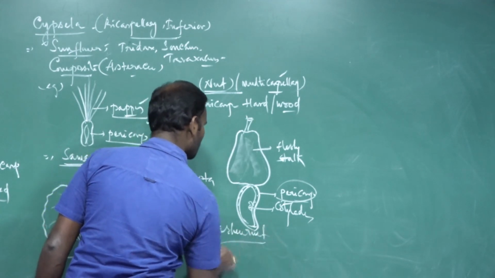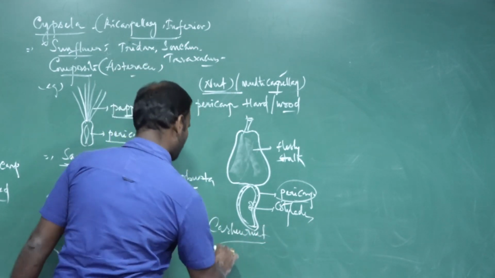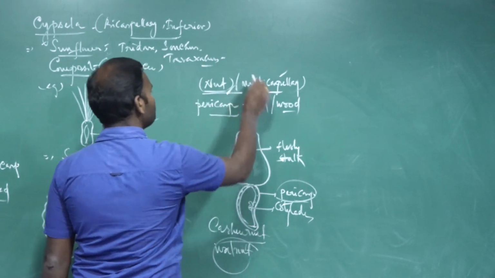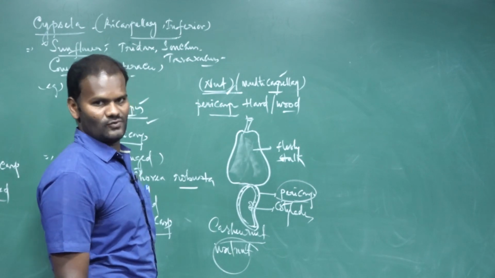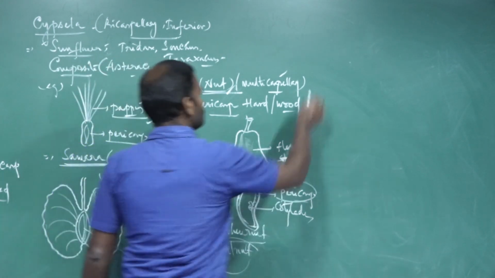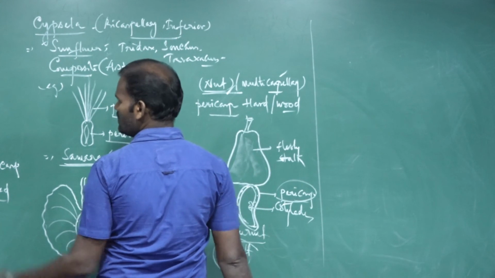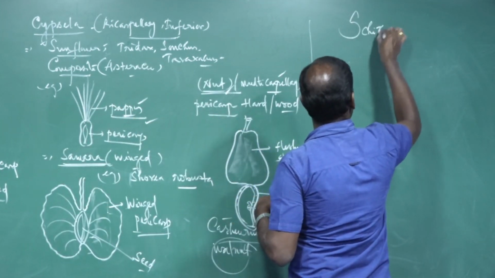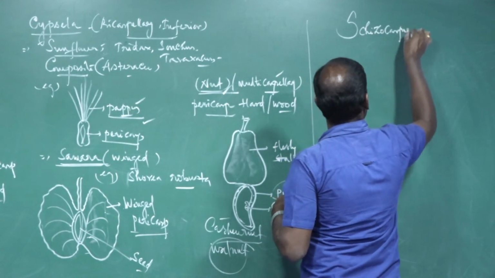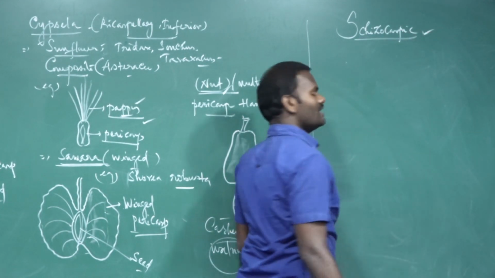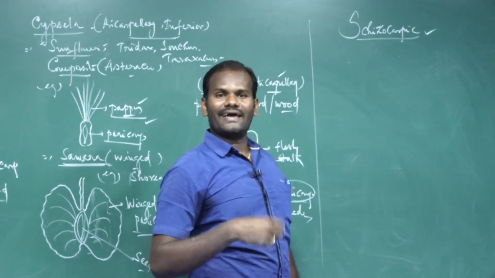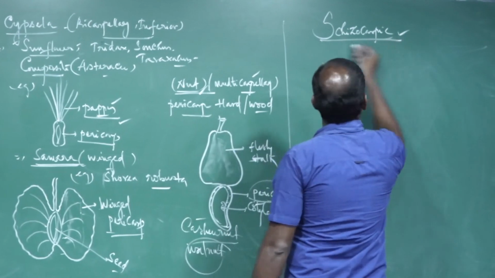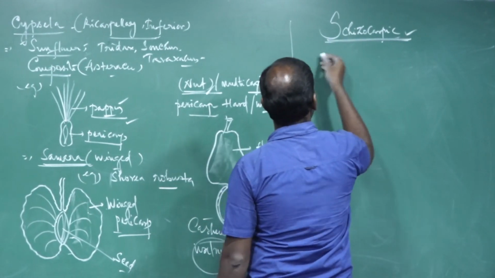Cashew nut, Anacardium occidentale. Then walnut. Walnut belongs to nut. It is a dry, indehiscent fruit. So, dry, indehiscent. The next, schizocarpic fruit. Then what is called schizocarpic? It shows the characteristics of both dehiscent as well as indehiscent fruits.